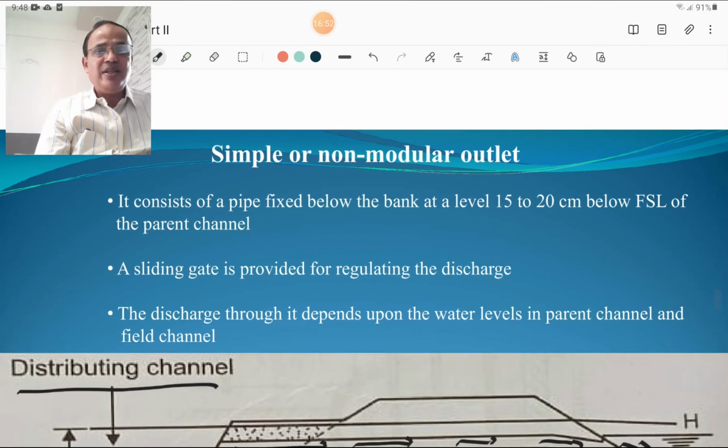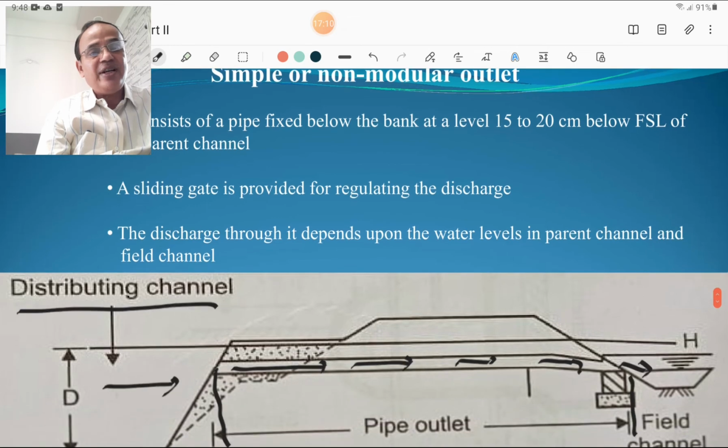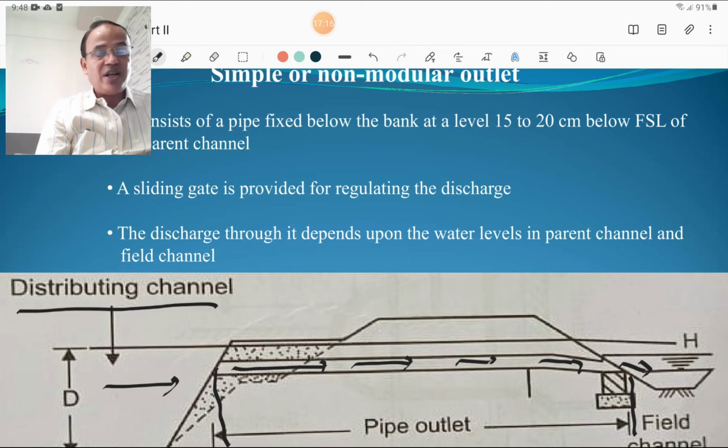First is the simple outlet. The name itself indicates it is simple. It is just a pipe-like structure, which is termed non-modular. It consists of a pipe fixed below the bank at a level of 15 to 20 centimeters below the full supply level of the parent canal or channel. A sliding gate is provided for regulating the discharge, and the discharge through such an outlet depends upon the water level in the parent canal and the field channel.